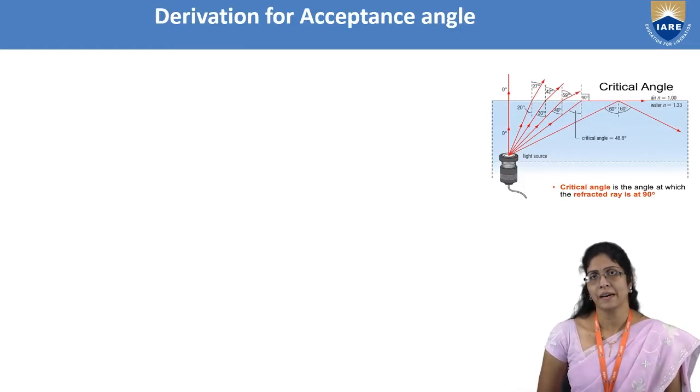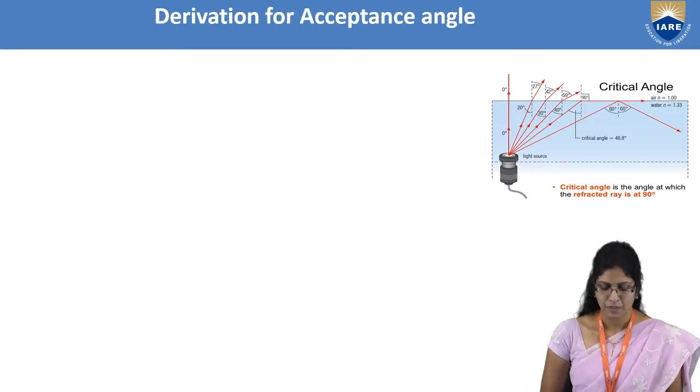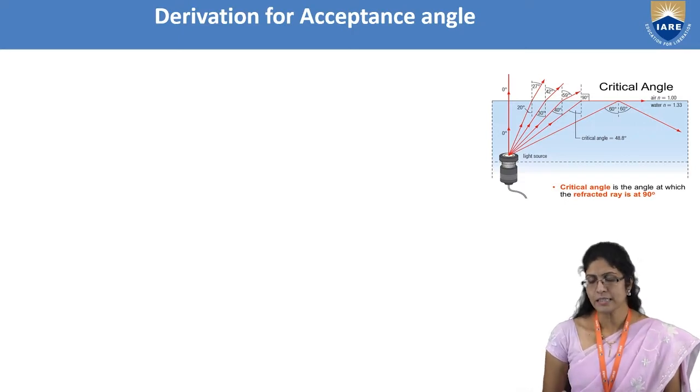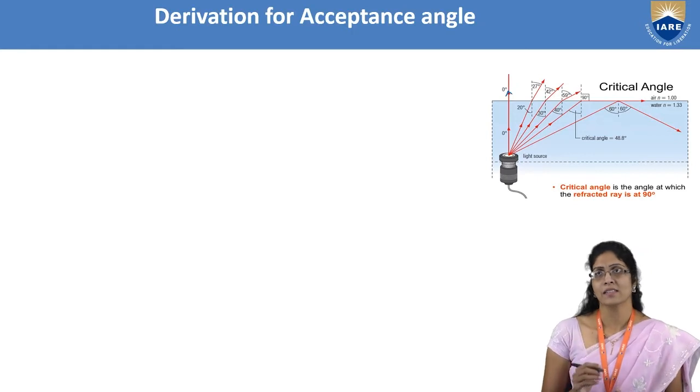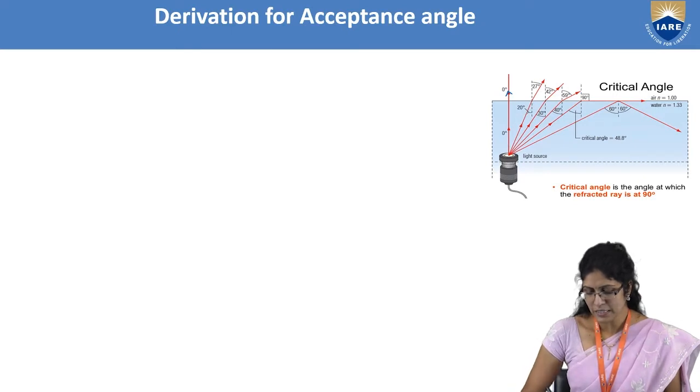Before going to the numerical aperture, let us try to derive an expression for the acceptance angle. In my previous lecture, we have seen this diagram, which is given on the slide. You are seeing light being transmitted in the denser medium, that is, in the glass. The light which is incident along the axis of the fiber goes undeviated, but when it is incident at an angle, say 20 degrees, it is refracted, and as the angle of incidence increases, the angle of refraction goes on increasing.